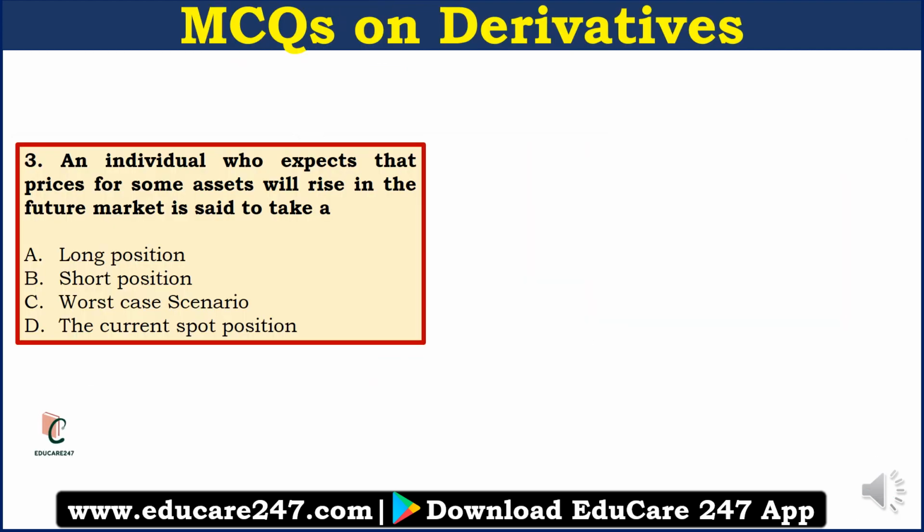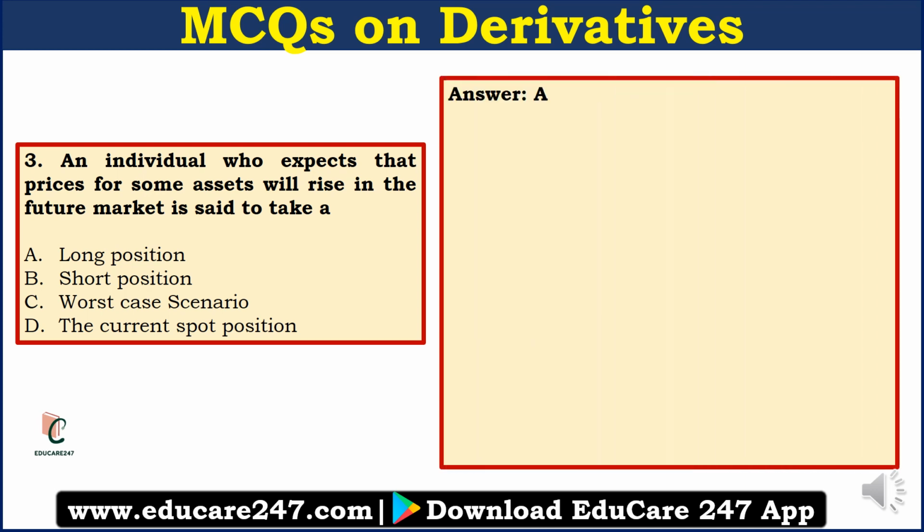Question number 3. An individual who expects that prices for some assets will rise in the future is said to take a A, long position, B, short position, C, worst case scenario, or D, current spot position? So the answer to this question is A, long position.